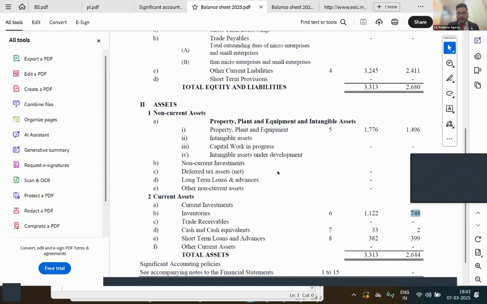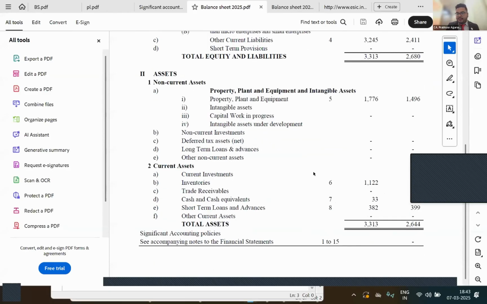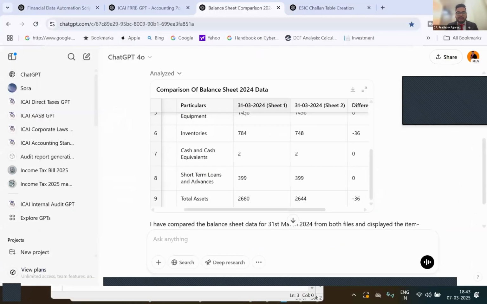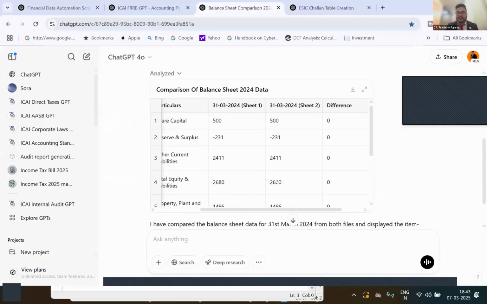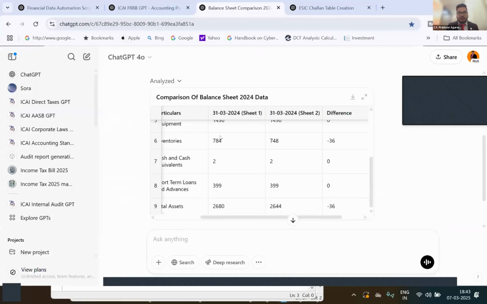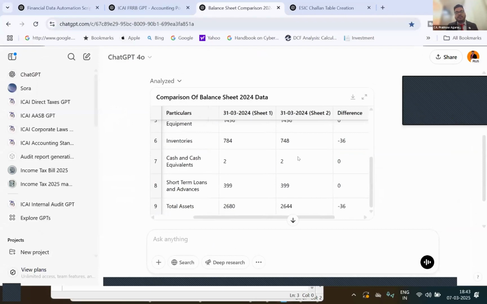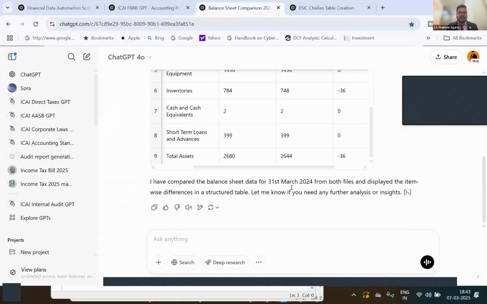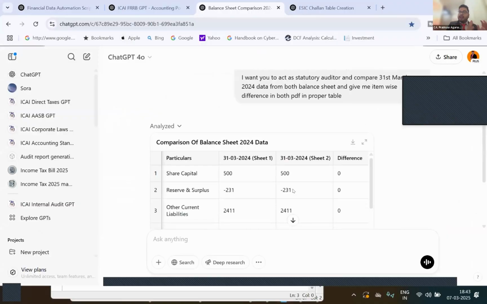Here you can see that in inventories, I've deliberately made a mistake. This is the 748 figure here, while last year the figure is 784. So basically the 4 and 8 are interchanged. When I upload these financials in the GPT and ask it to compare, the remaining figures are the same: share capital, reserves, current liabilities, equities, everything is the same. The only difference is in the inventories part; it shows that 784 and 748 are interchanged. There is a 36 difference, due to which total assets also differ by 36, right? So this can help you compare multiple documents and large data sets also.